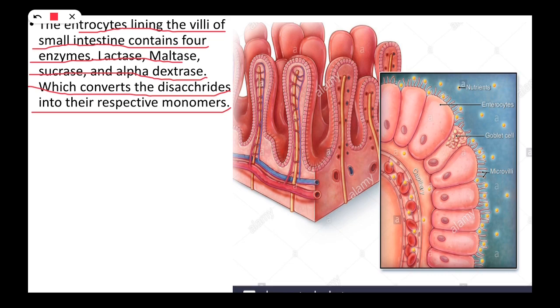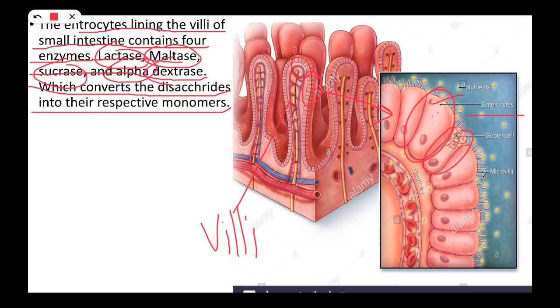So here we can see these are the villi of the small intestine, and the cells lining them, in the zoomed view, are the enterocytes, right? There are some goblet cells as well, but here we are talking about the enterocytes. These enterocytes have the enzymes lactase, maltase, sucrase, and alpha dextrinase.